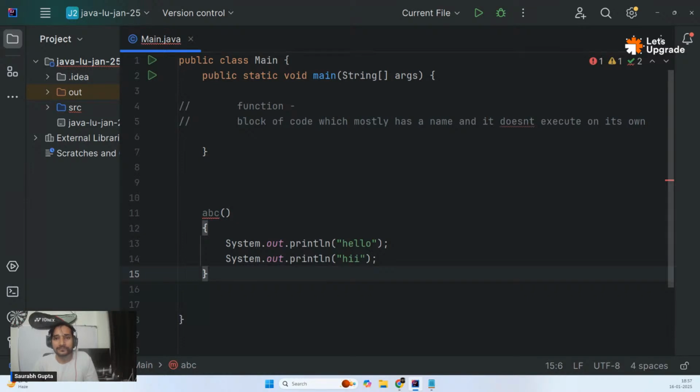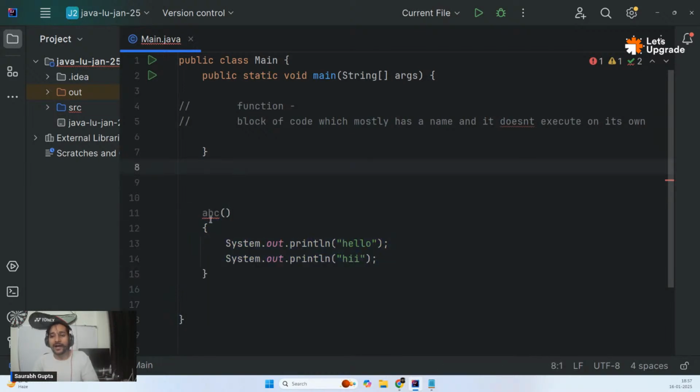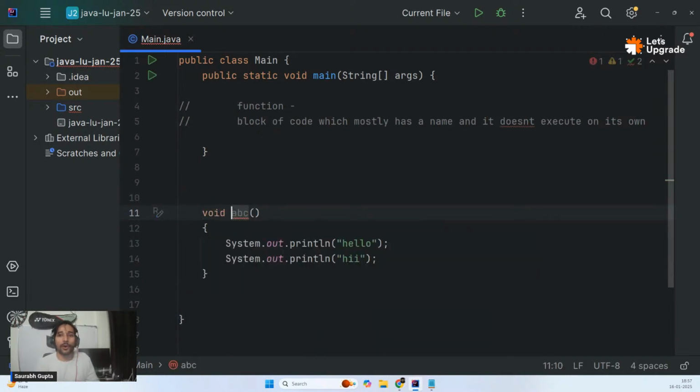And see now, it's all good. Now there are no errors at least. It's still red, but there's no error. Now, as I mentioned, guys, a function doesn't execute itself. But again, in Java, this is not the best way to create a function, so you have to at least mention void. For all the people who don't know void, I'll explain it, don't worry. But now see, there is no error, so Java considers this a good function.